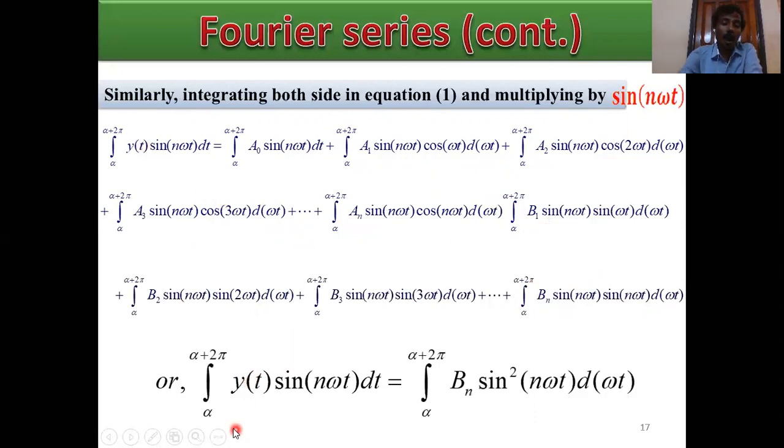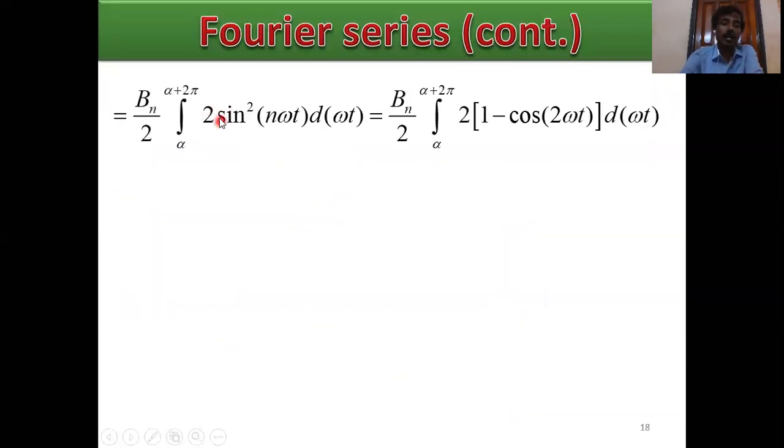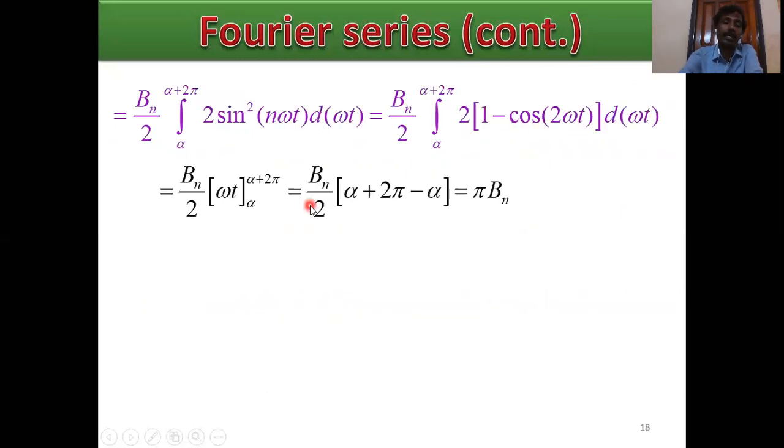So alpha to alpha plus 2 pi y of t sin n omega t dt equals alpha to alpha plus 2 pi bn sin square n omega t d omega t. Then multiplying both sides by 2 and dividing by 2, we get bn by 2 times 2 sin square n omega t d omega t, which is bn by 2 alpha to alpha plus 2 pi of 1 minus cos 2 n omega t d omega t. Integrating, this is equivalent to pi times bn.